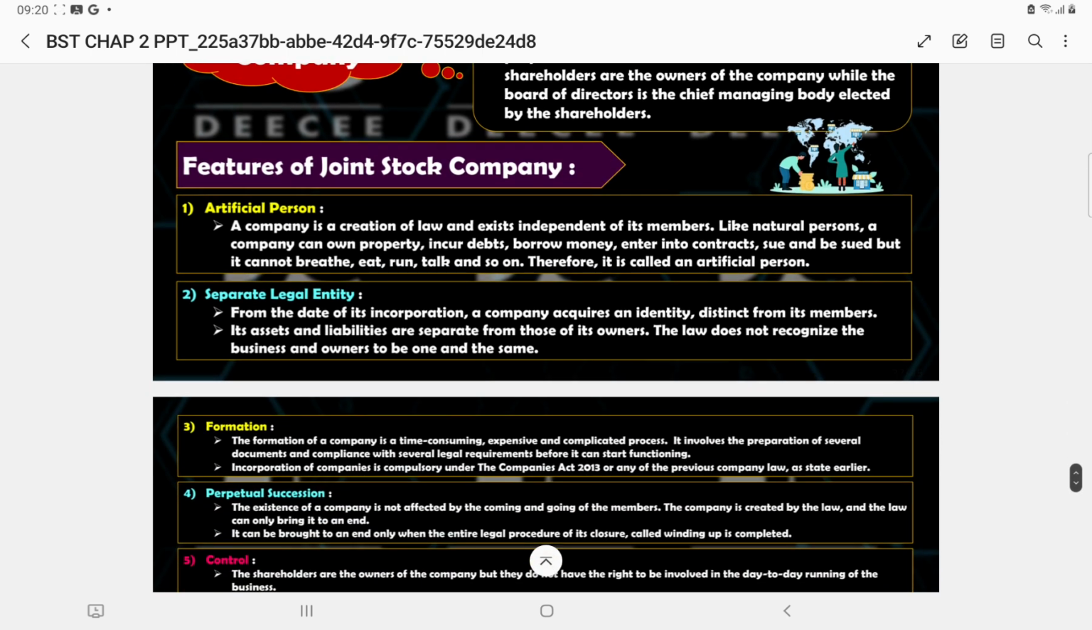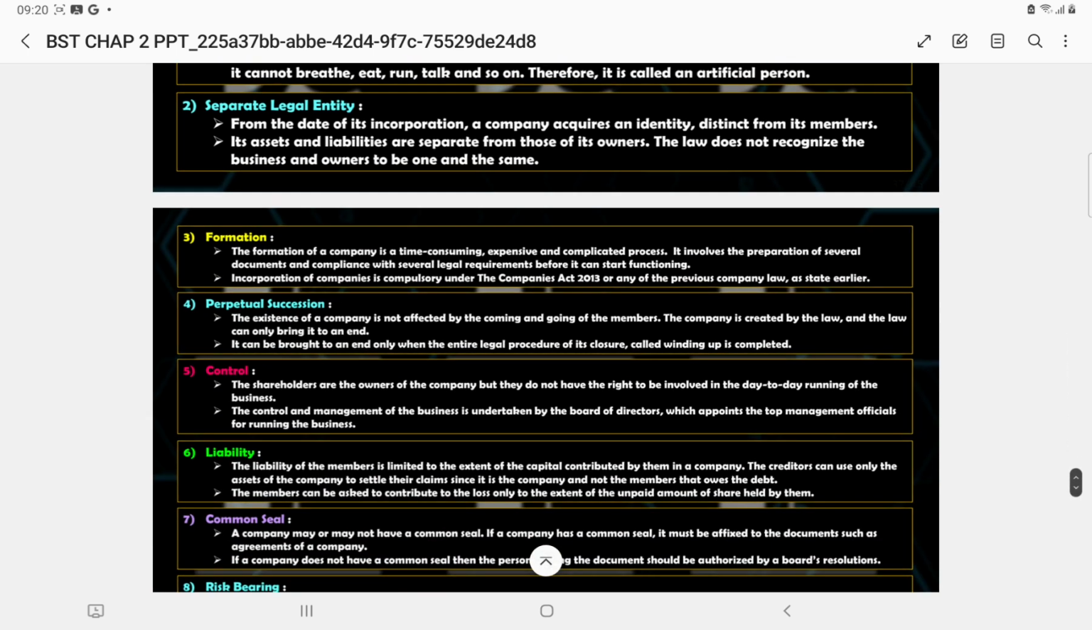Separate legal entity. Again, a distinct feature it is having, which talks about that whenever the date of incorporation is there, legally you are given birth to that company. Means company acquires an identity and it is different from its members. It has its own assets as well as liability. You become the owner. People will come, people will go, but the company will go on. Formation: it is formed with a legal procedure. There are certain steps. Next point is perpetual succession.